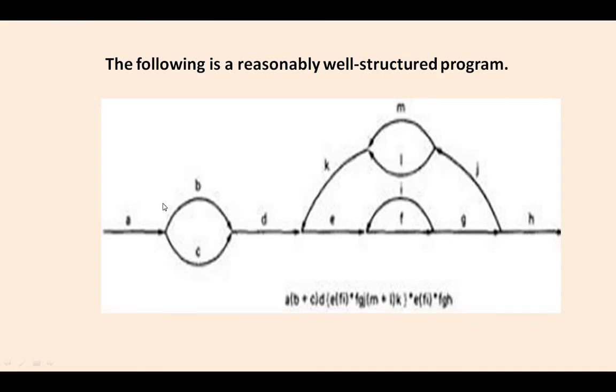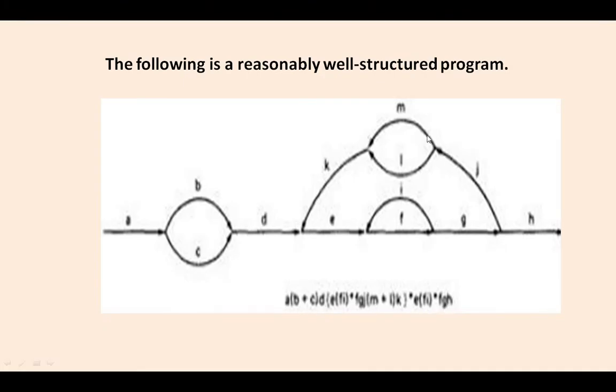A into B plus C: A and the pair B, C are serial, and B and C are parallel, so A into B plus C. Again it is serial into D into E into F into G into H, then M plus L, these are parallel, into K, into E into F into I into F into G plus H. Like that the entire expression can be represented.